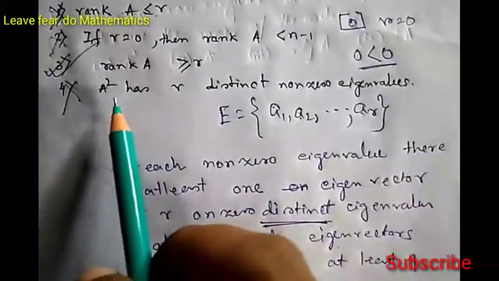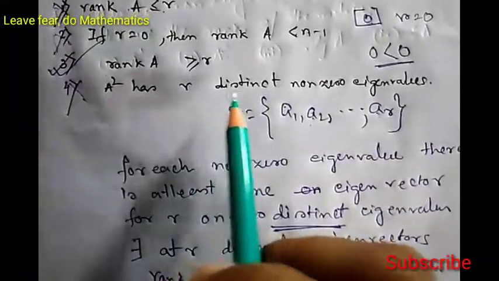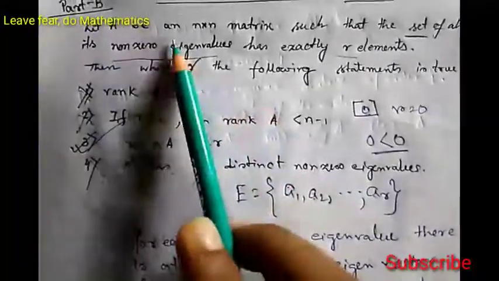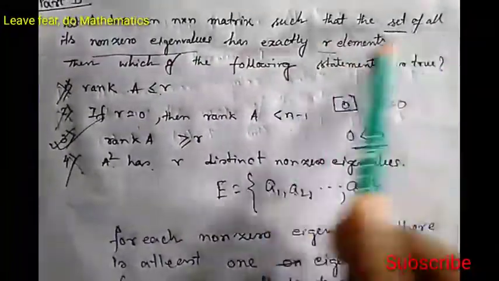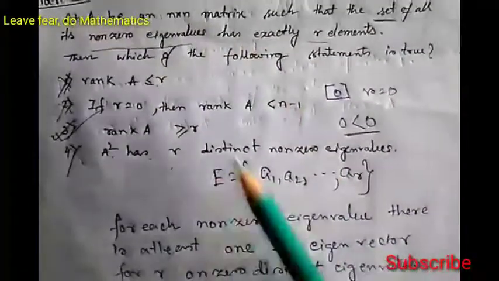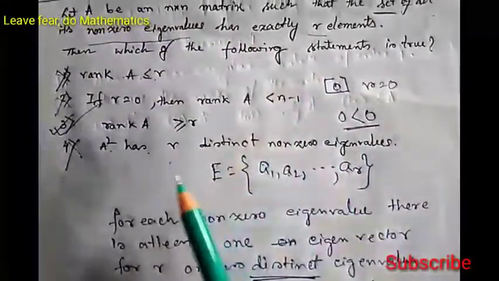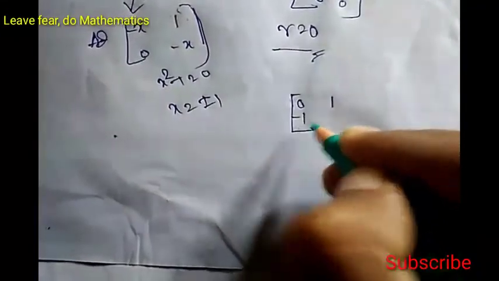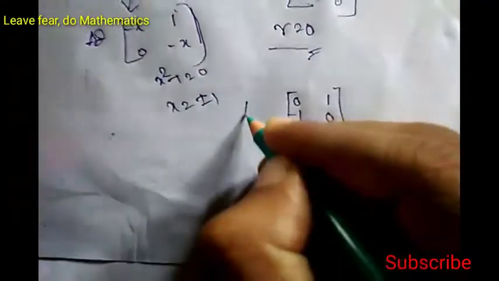Now let us have a look at option 4. Option 4 says A square has r distinct non-zero eigenvalues, when A has exactly r elements in the set of all non-zero eigenvalues. So if A has r distinct non-zero eigenvalues, then A square has r distinct non-zero eigenvalues. To discard this, let us take the matrix 0, 1, minus 1, 0. So this is our A.